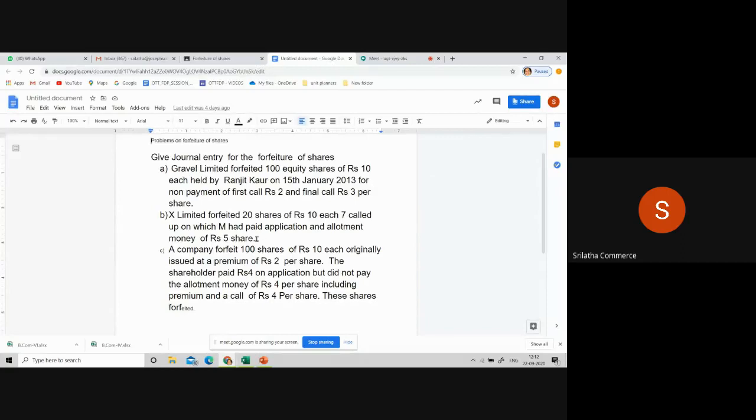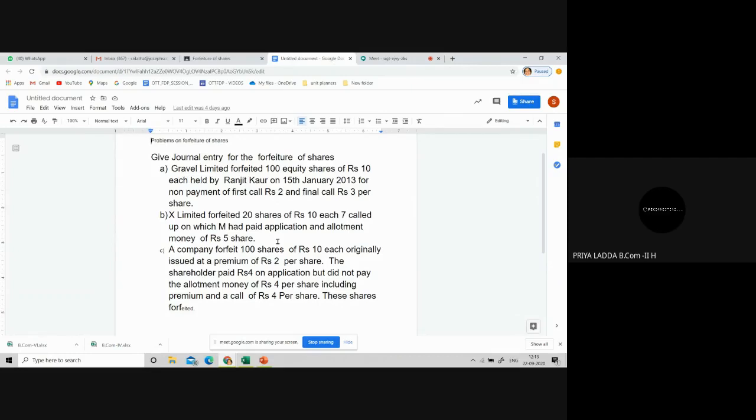What is the amount unpaid by M? 2 rupees per share. Yes, non-payment amount per share. Is it clear? The amount not paid by the default shareholder is rupees 2 per share. So what is the amount paid by the default shareholder?